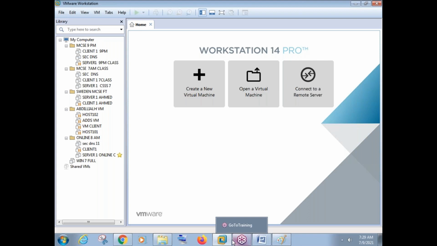If you want to go with the latest versions, VMware Workstation 16, 17 or 18, in that case we need to pay money. The latest versions will not be free, but this version is VMware Workstation 14, so this is free. We can simply install this and use it.